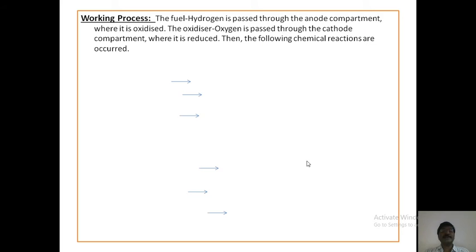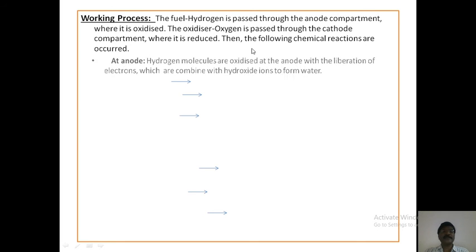Next, the working process of the hydrogen oxygen fuel cell. The fuel hydrogen is passed through the anodic compartment where it is oxidized. The oxygen is passed through the cathode compartment where it is reduced. Then the following chemical reactions occur.